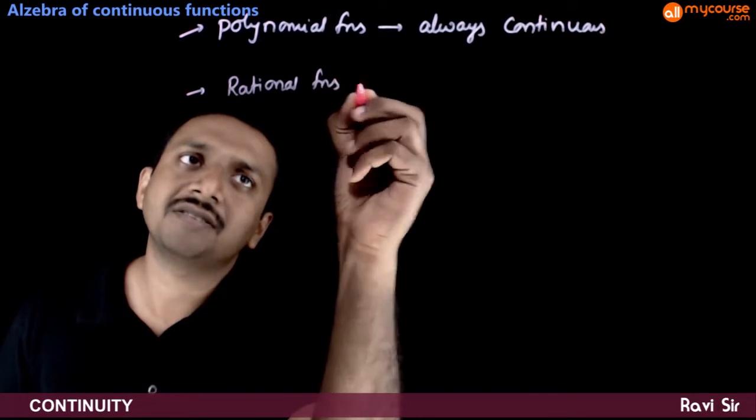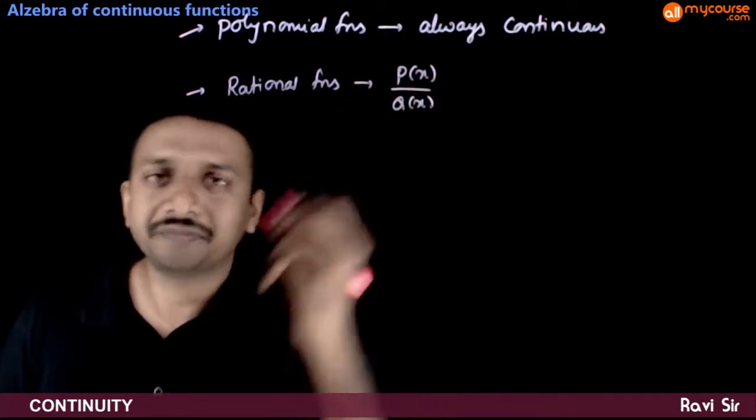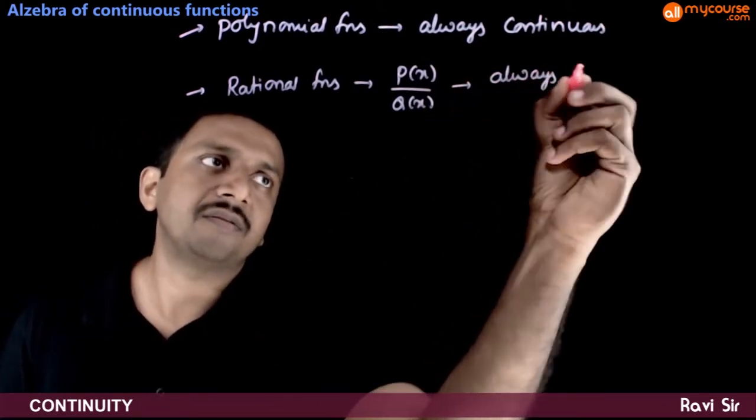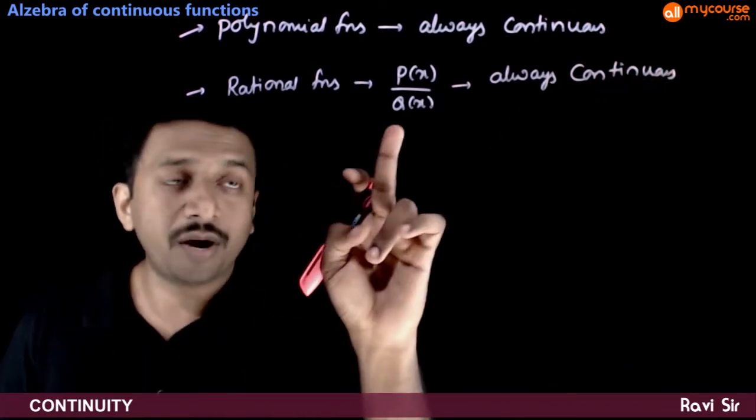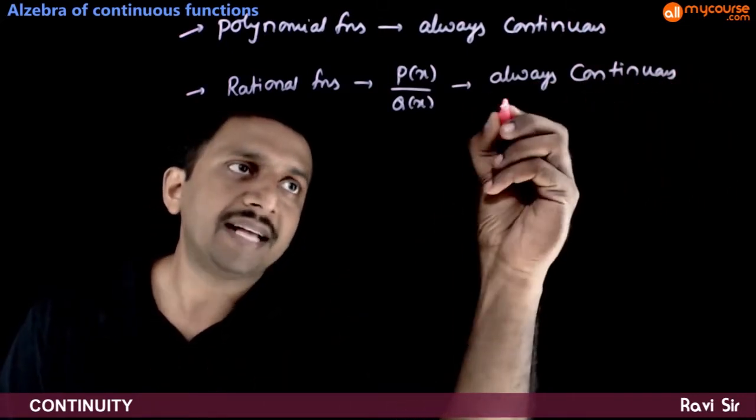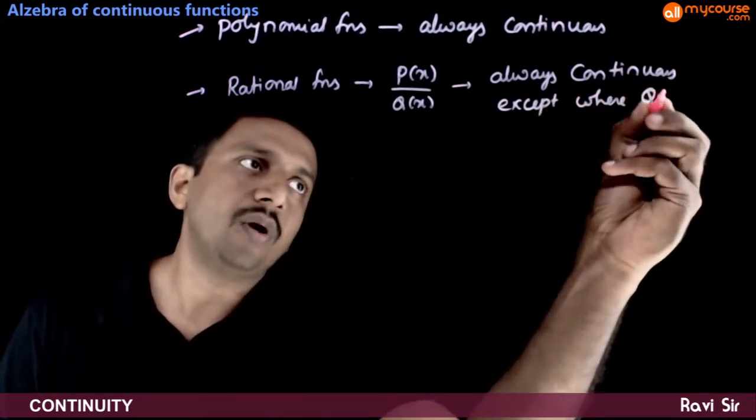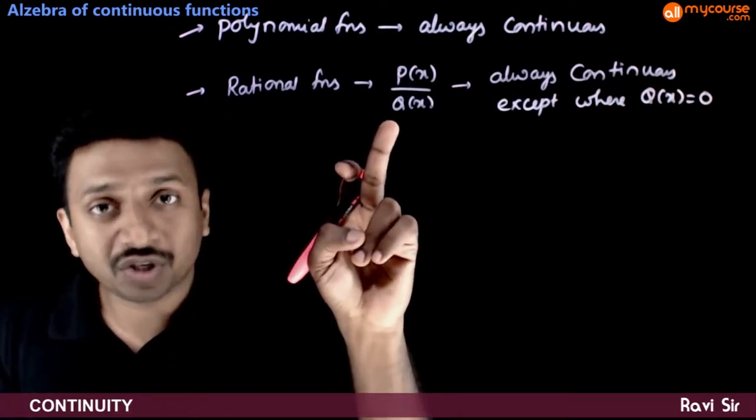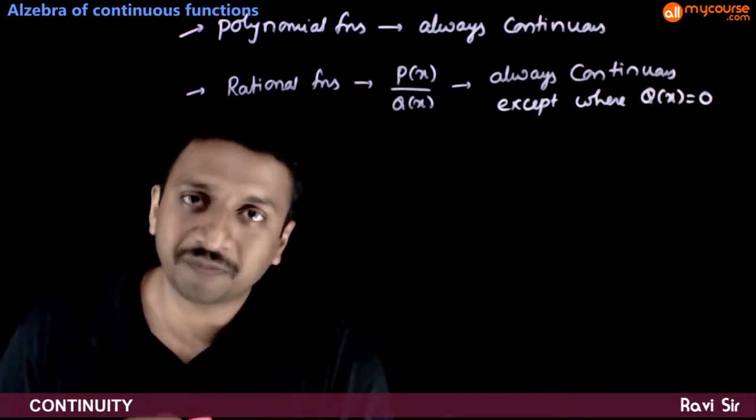Next, rational functions, that is, some polynomial by another polynomial. So rational functions are always continuous except at those points where q of x is equal to 0. So as long as q of x is not equal to 0, all the rational functions are always continuous.